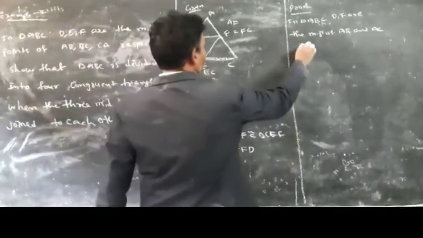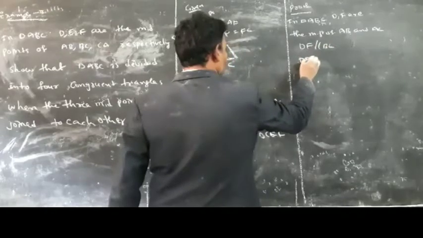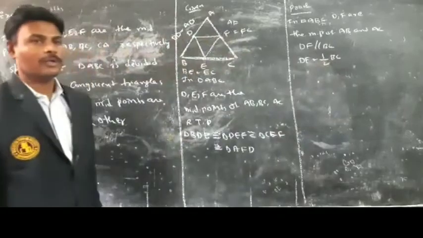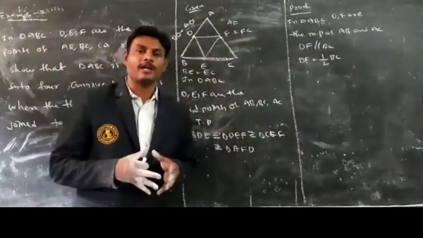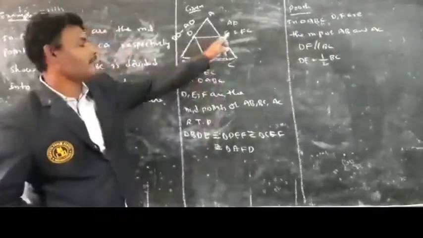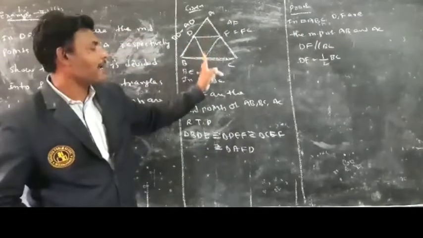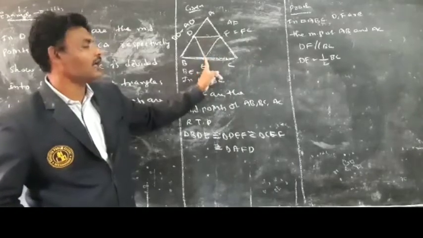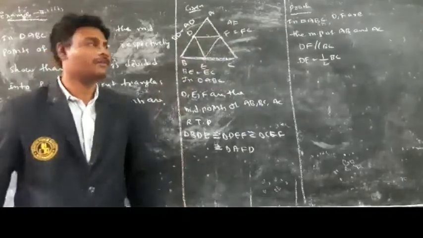It means we can write DF parallel to BC and DF is equal to half of BC. What is the midpoint theorem? In a triangle, the line joining the midpoints of any two sides is parallel to the third side. So D and F are the midpoints, DF is the joining of midpoints. It is parallel to the third side. What is the third side here? BC. So DF is parallel to BC and also DF is equal to half of BC.